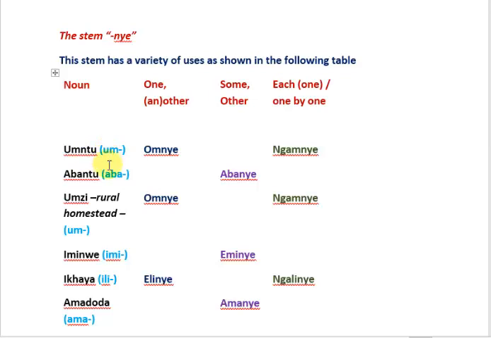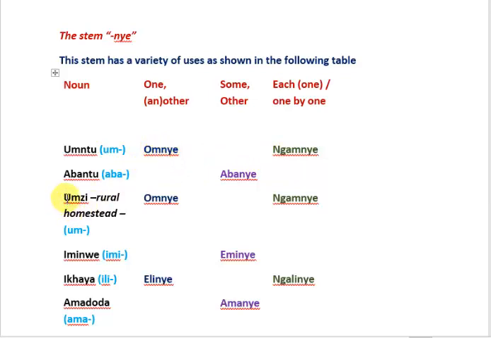But what you will notice here now in blue is that we now have the prefix in brackets and not the subject link. Because umntu, omnye, from we have got om, vowel coalescence. Okay? Ngamnye, each or one by one. So it's nga and then that mnye part.